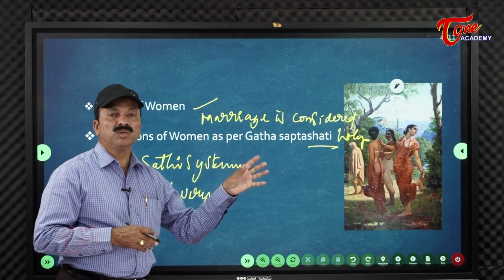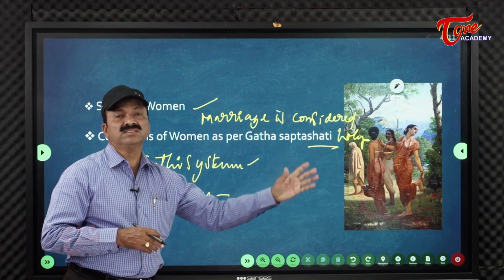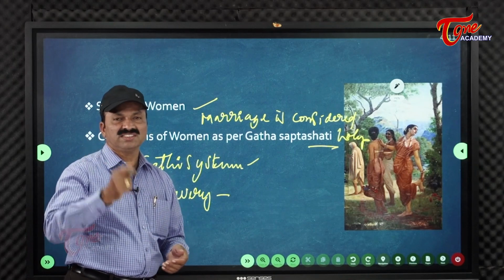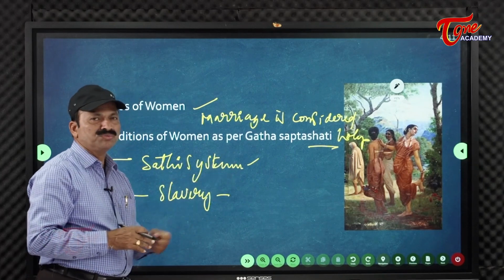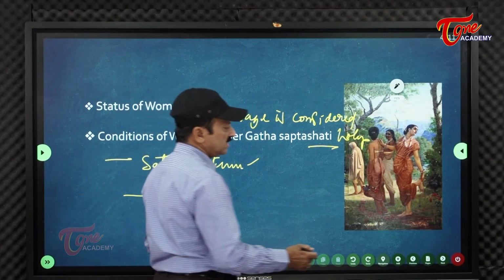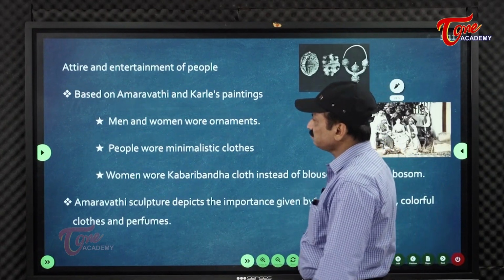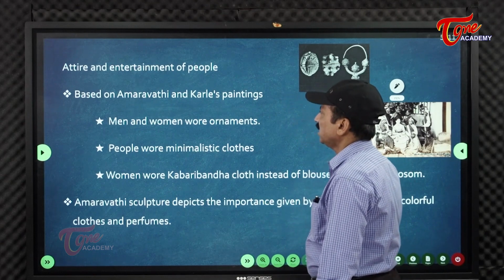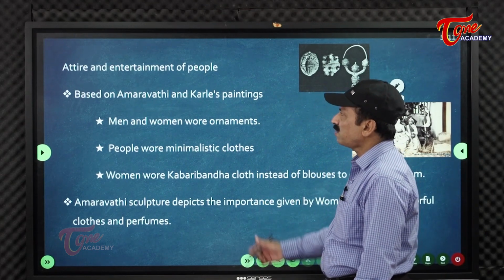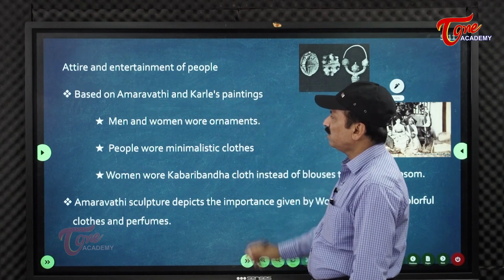It is one of the important books which tells about the conditions of society, how conditions existed in society, and we can come to know from this book. Then there is the attire and entertainment of people.